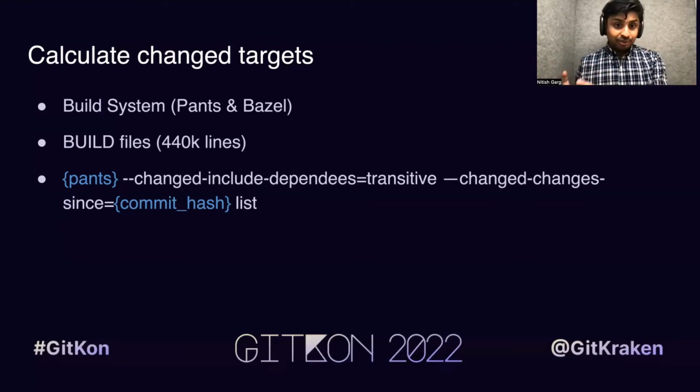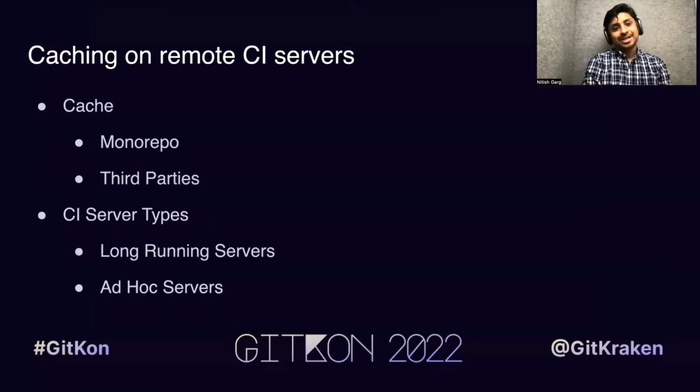So now once we have a list of changed targets, we start feeding them onto our auto scaling remote CI servers, and those remote CI servers use some interesting caching techniques to be able to give results back to the user in a timely manner. Right. So in the next section we are going to talk about some of those caching techniques on remote CI servers.